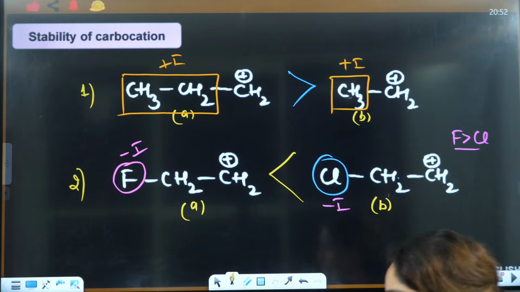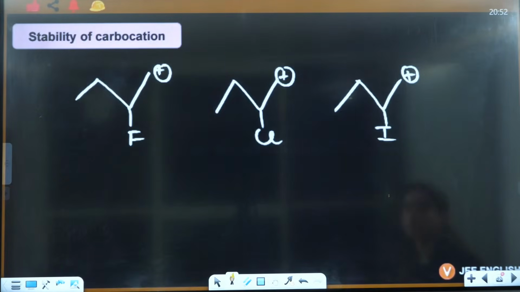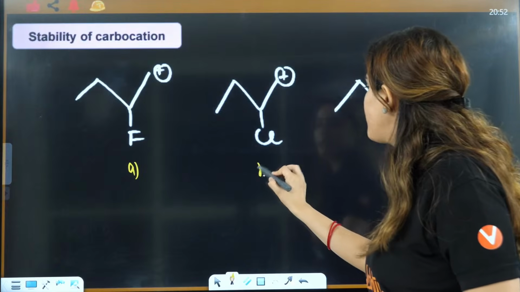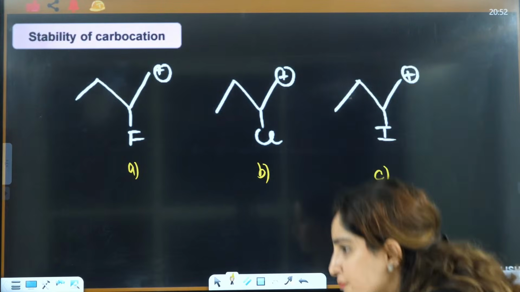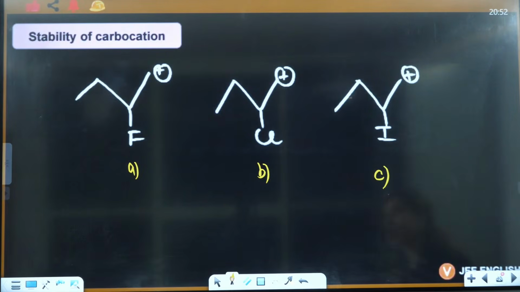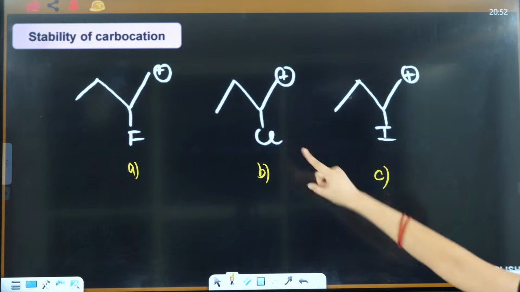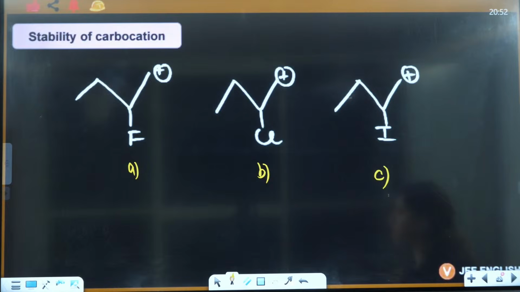In the second case, very good. So what about this one? A, B and C. Shabash everybody in the chat box. Try to answer yourself. Fluorine, chlorine and iodine you have. Fluorine has more minus I effect.